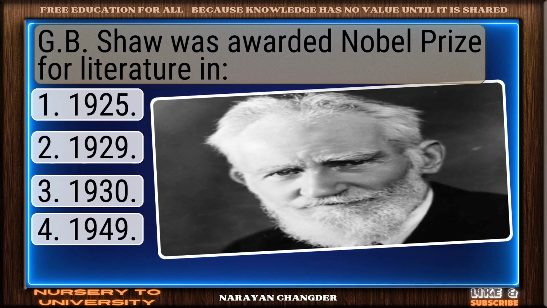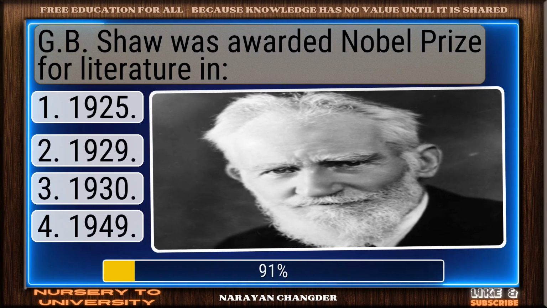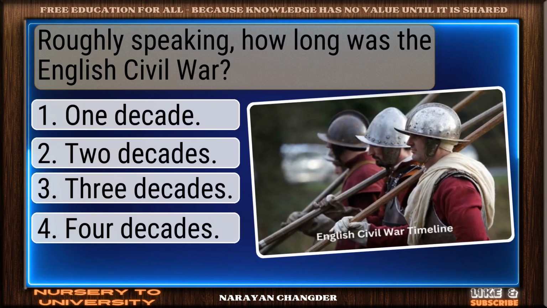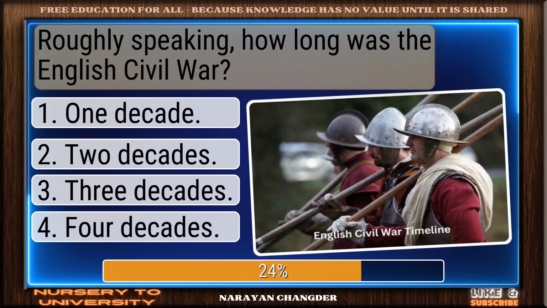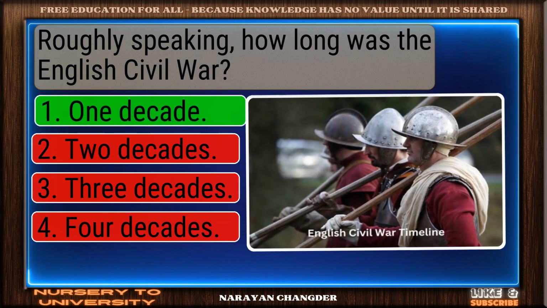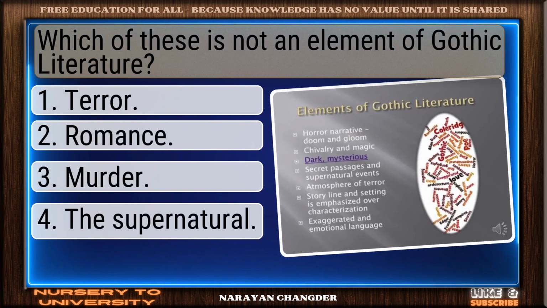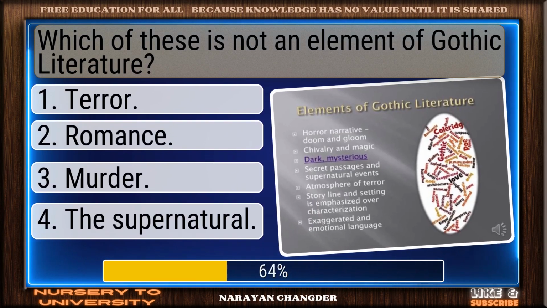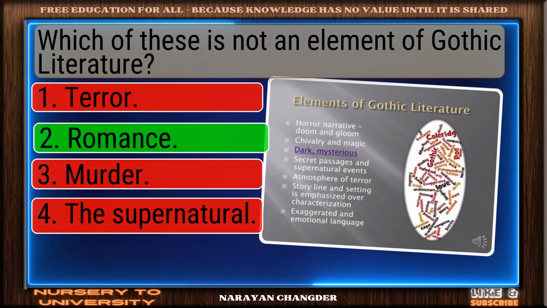G.B. Shaw was awarded Nobel Prize for Literature in? Right choice, 1925. Roughly speaking, how long was the English Civil War? On track, 1 decade is correct. Which of these is not an element of Gothic literature? Great thinking. Romance is right.